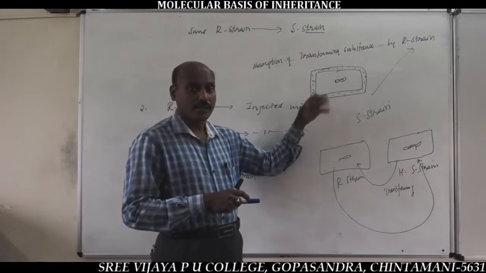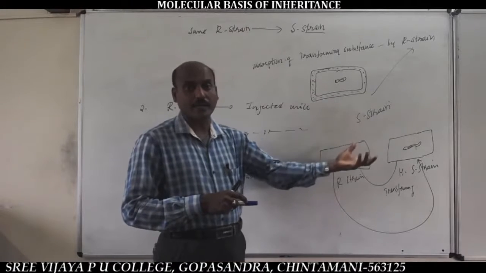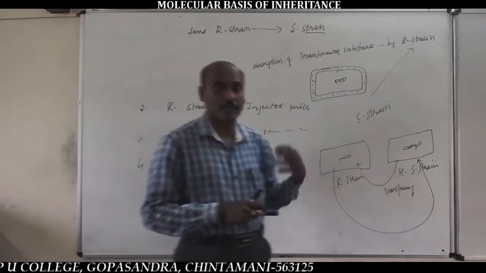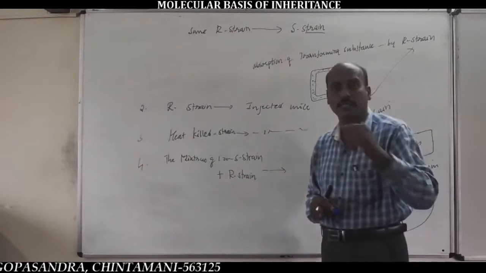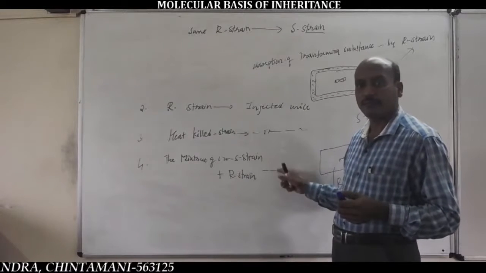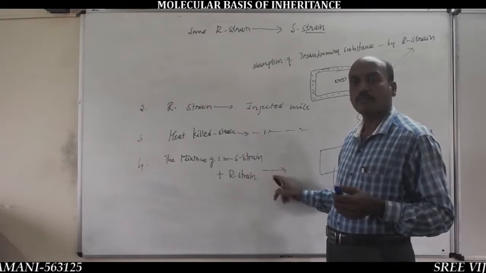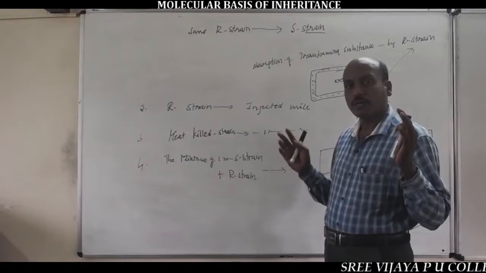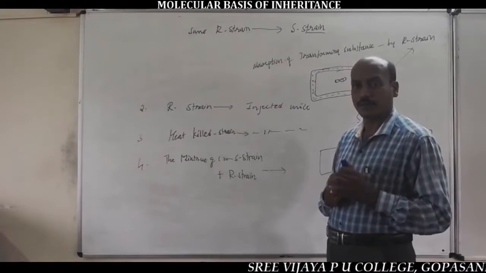As a result, R bacteria are converted into S-strain bacteria. These S-strain bacteria cause pneumonia fever and the mice die. That is the major reason for the death of laboratory mice in the fourth step of the Griffith experiment. That is the conclusion of Griffith's transformation principle experiment.